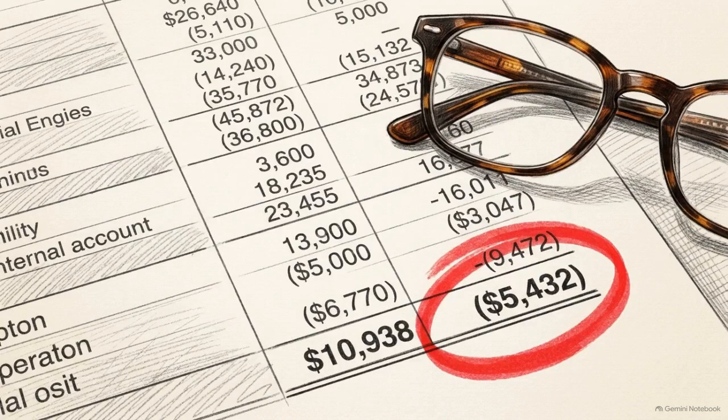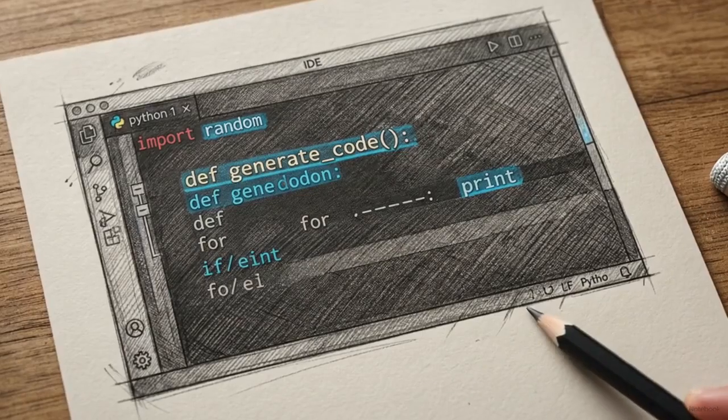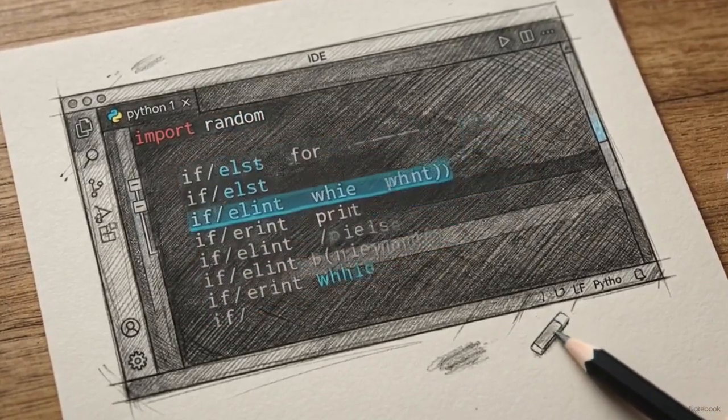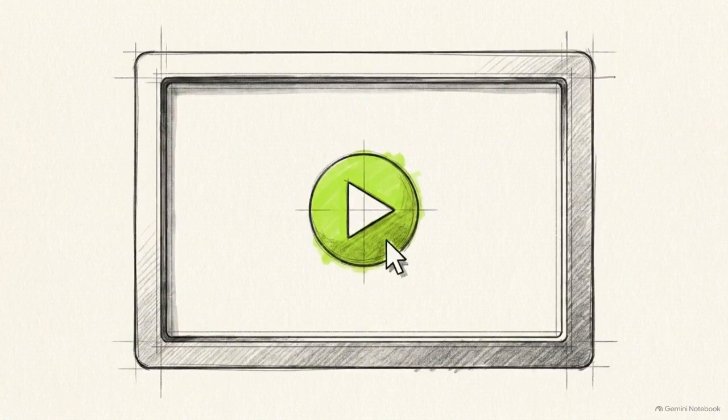Let's start with raw data. Relying on text inference to analyze numerical data is dangerous. A wrong number in a financial model costs real money. For small to medium files, you have to explicitly command the AI to stop guessing and start coding. You tell it to open a computational sandbox and write the script.